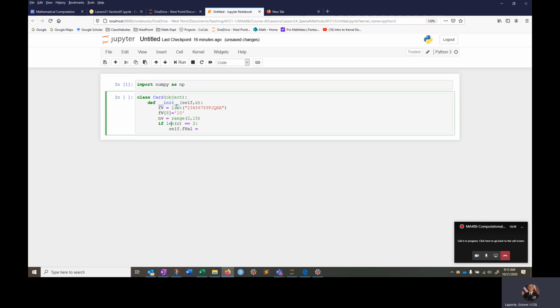So self.fval is equal to C of 0, and then if self.fval is equal to 10.